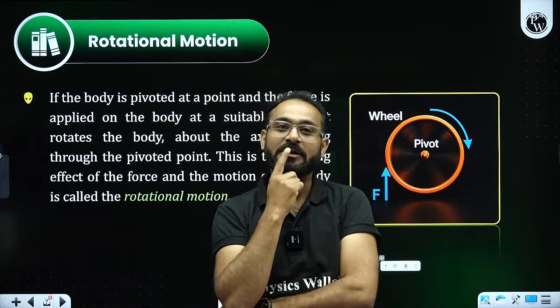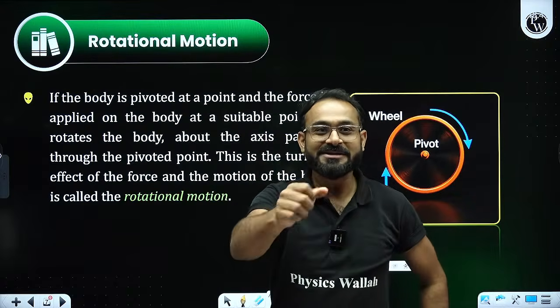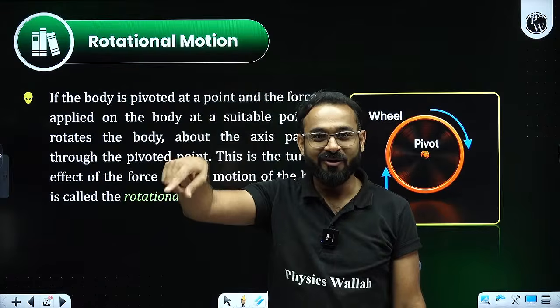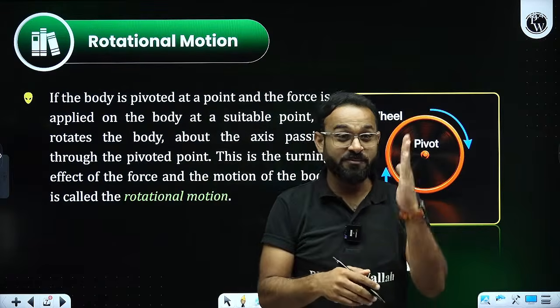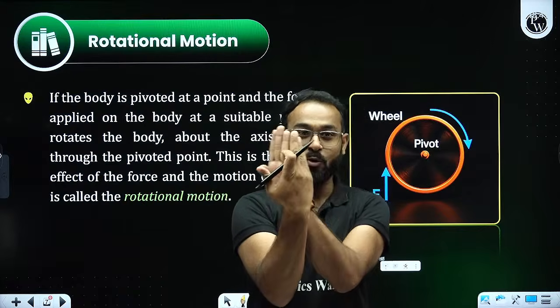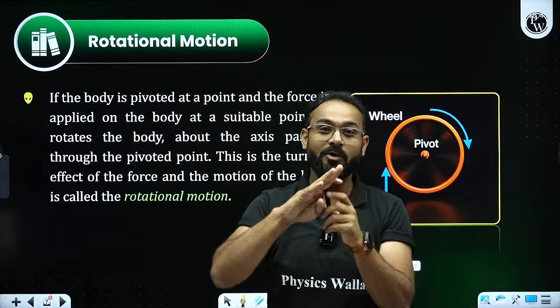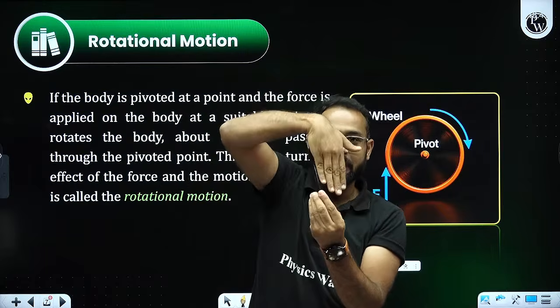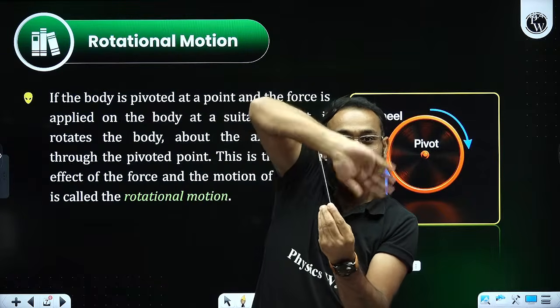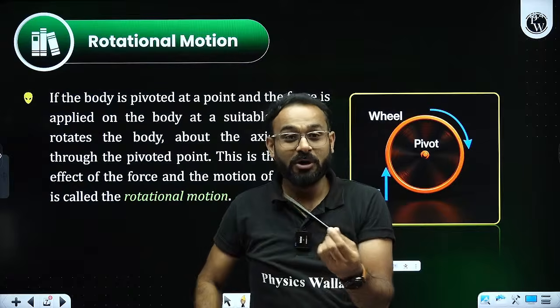Sir, what are the other examples of rotational motion? See, there is a gate of the room, correct? That is provided with a hinge, right? So how are you using it? It opens like that. If I take out the hinge, what is going to happen? There will be an axle, and that is going to rotate. Vroom, vroom. Have you realized rotational motion?